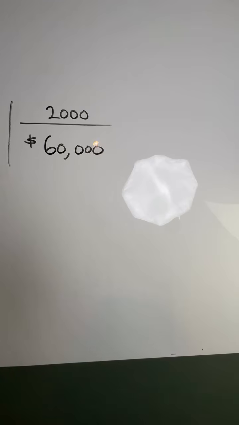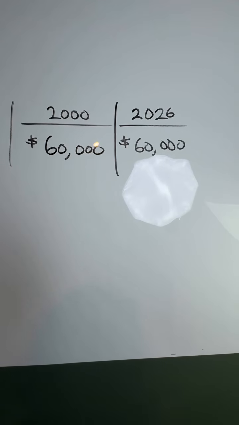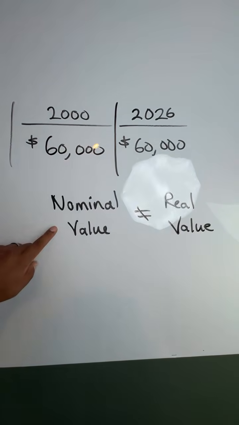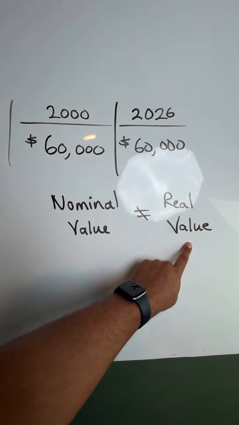Okay, so as promised, I want to show you something with basic math, no politics, no complicated economics, just numbers. Suppose you made $60,000 a year in the year 2000. And suppose somebody tells you, I'm making $60,000 today, so I'm making the same amount. Mathematically, that is true. Economically, it is completely misleading because there is a difference between a nominal value and a real value. Nominal value is not equivalent to a real value.